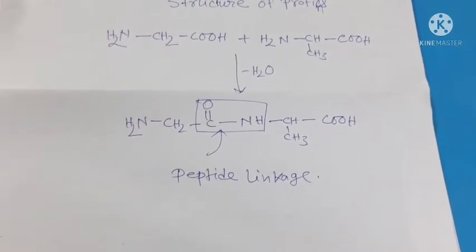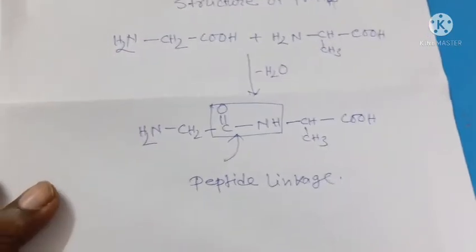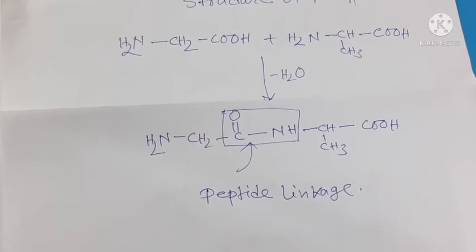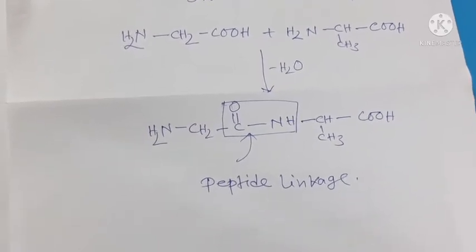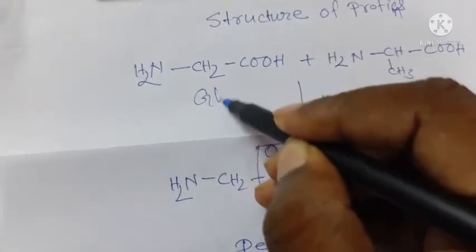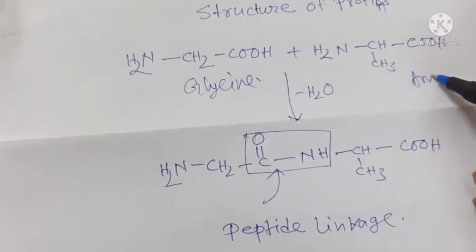Chemically, a peptide linkage is an amide linkage between the COOH group and the NH2 group. Here I have taken one example: suppose glycine is combining with alanine.